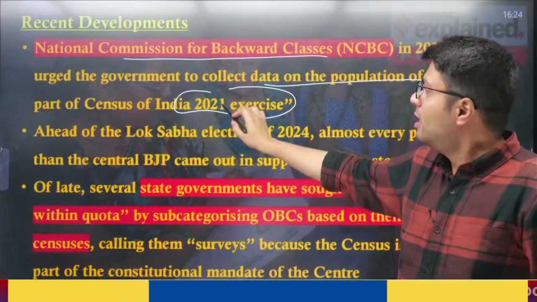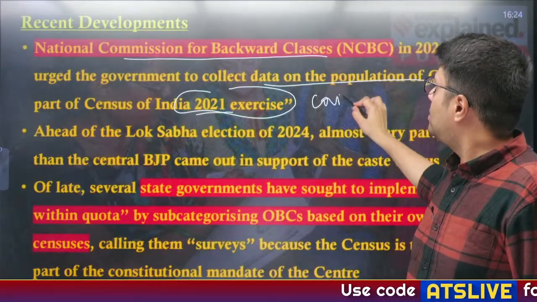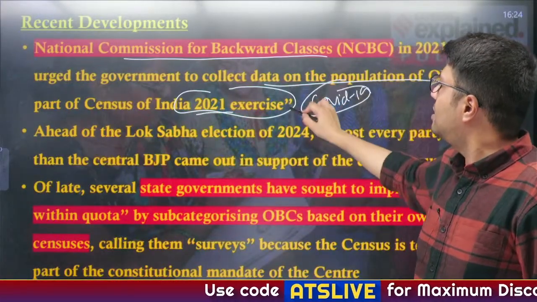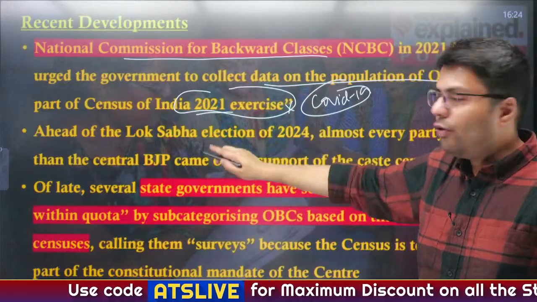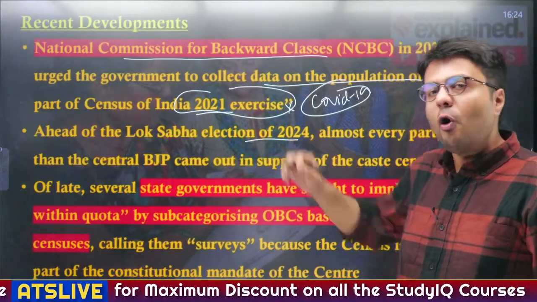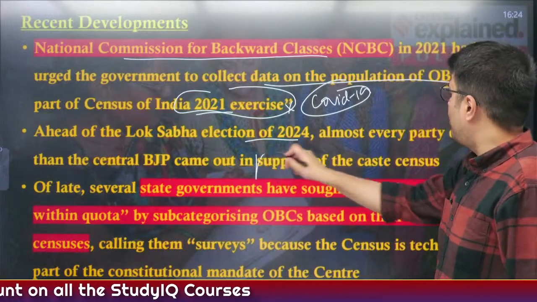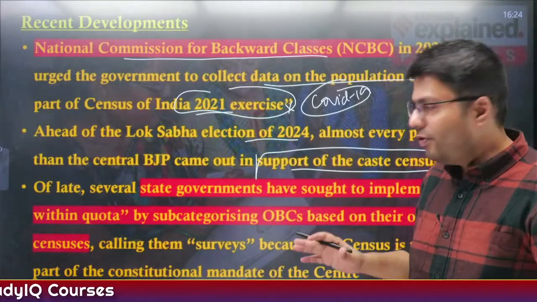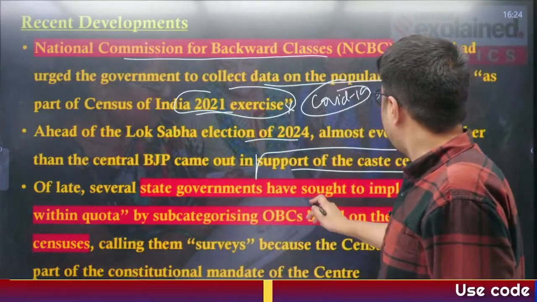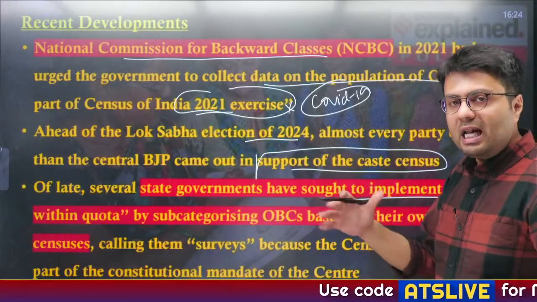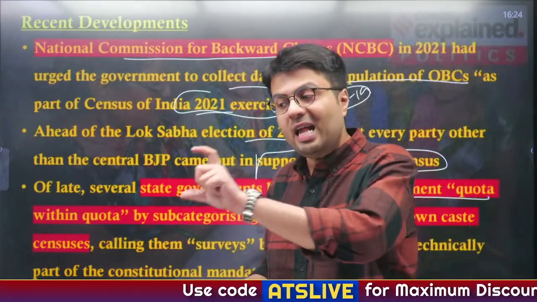But we understood that at that time the COVID-19 pandemic was there, so the government decided not to conduct this census exercise, and therefore ahead of the Lok Sabha election 2024, almost every political party except BJP was in support of conducting such a caste-based census. And of late, several state governments have also sought to implement a quota within a quota, that is subcategorization of OBCs, and for that they need data.